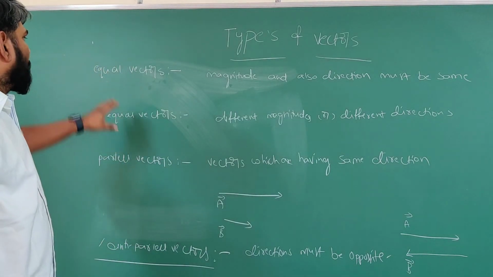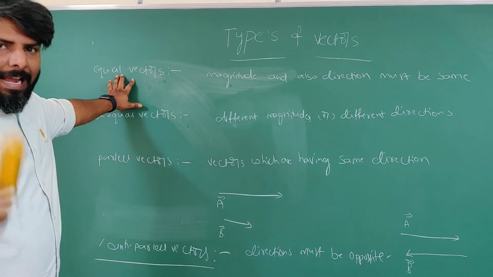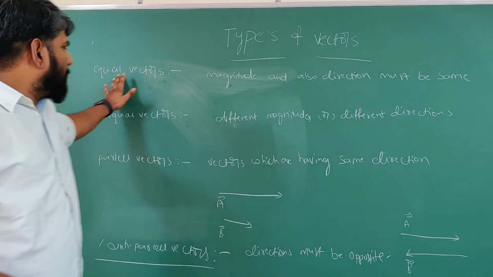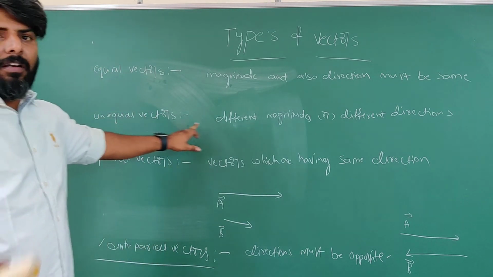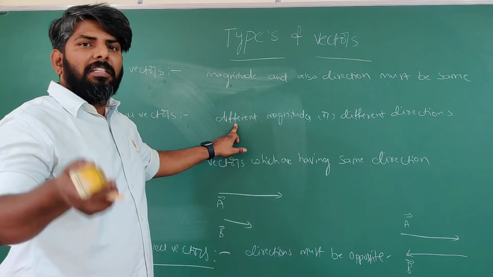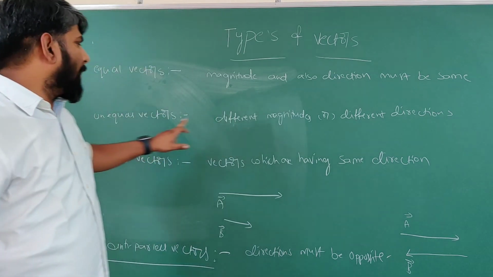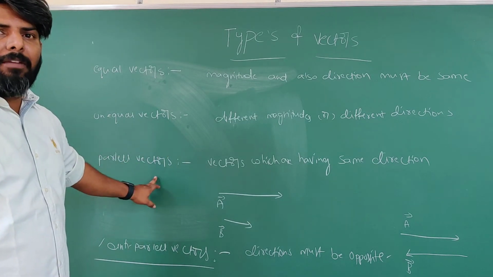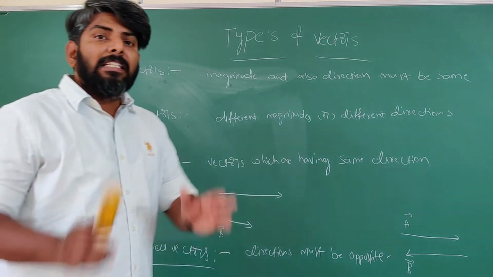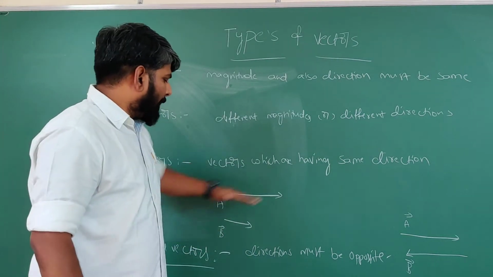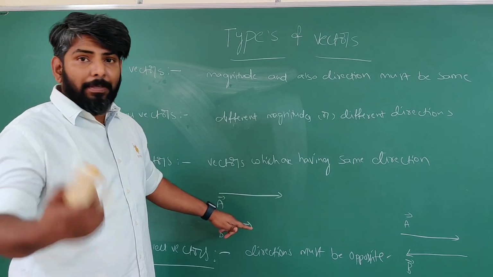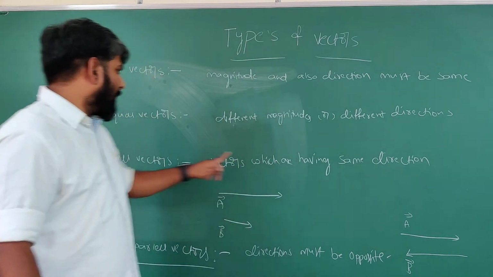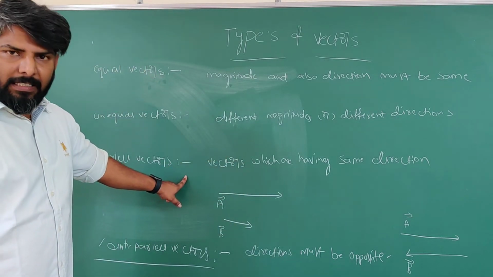Got it? So equal vectors means magnitude and direction both are same. Got it? Unequal vectors means different magnitudes or different directions. Such vectors are called unequal vectors. Parallel vectors means vectors which have the same direction. Direction must be same. Magnitudes may be different, right? But direction must be same. Such vectors are called parallel vectors.